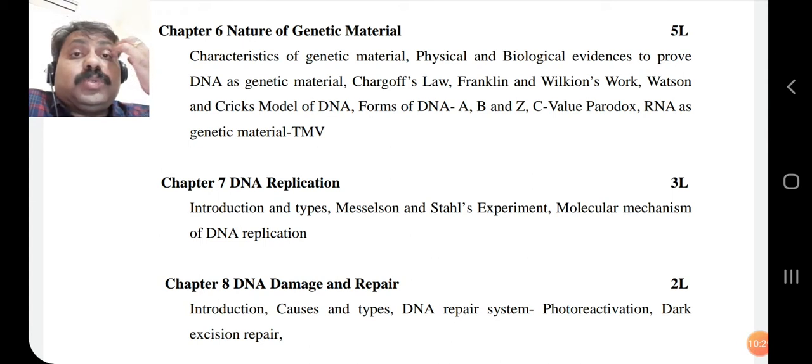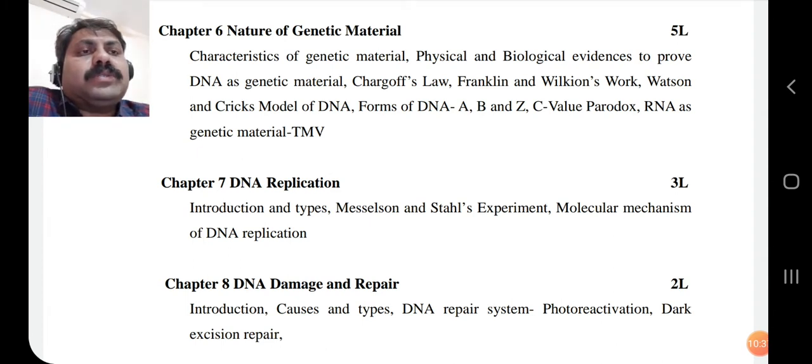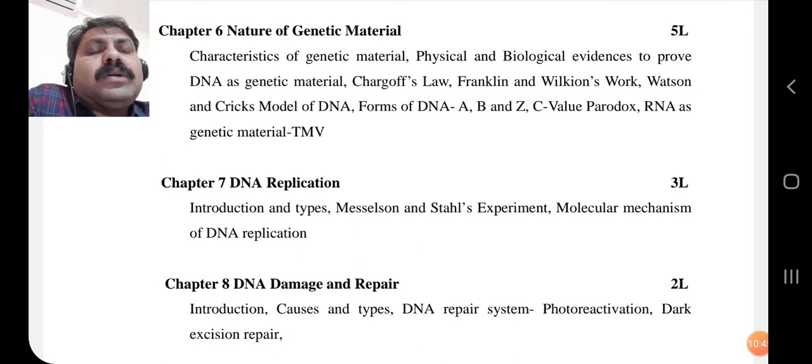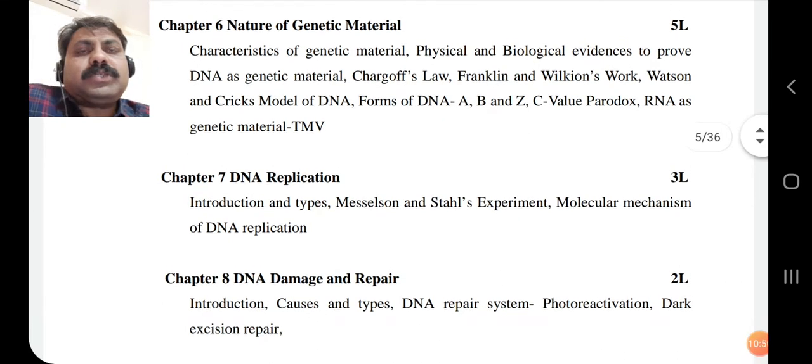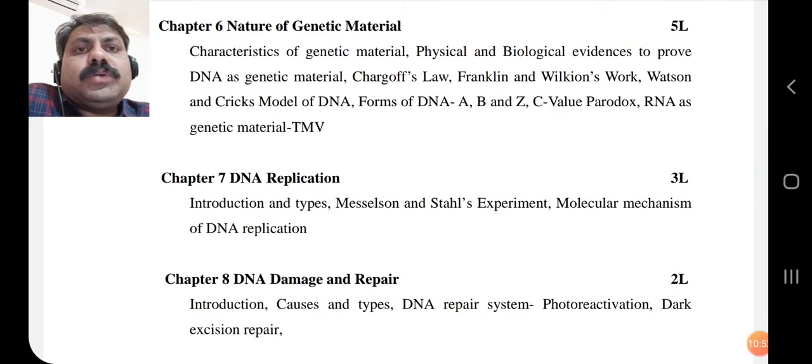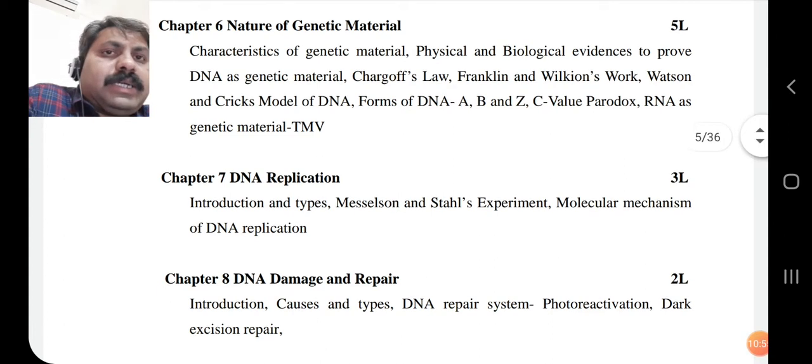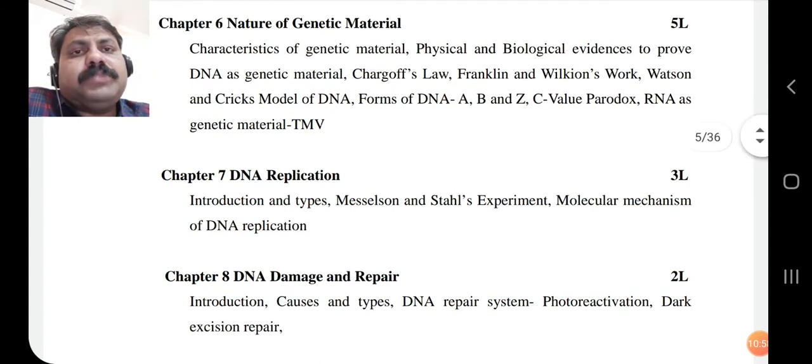To prove DNA as the genetic material, there are some evidences: Chargaff's law, then Franklin and Wilkins' work, the Watson and Crick model of DNA, forms of DNA, A, B, Z DNA, C-value paradox, RNA as genetic material, and TME. Now this I think is the crux of this syllabus. Before we knew DNA, we generally called the cell the basic structural and functional unit.